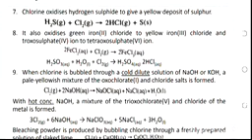Number 9, when chlorine is bubbled through a cold dilute solution, they use the word cold dilute there to mean that without heating, you don't need to apply heat to such a reaction. A cold dilute solution of sodium hydroxide or potassium hydroxide, a pale yellowish mixture of the oxochlorate 1 and chloride salts is formed. Look at the reaction between chlorine and sodium hydroxide.